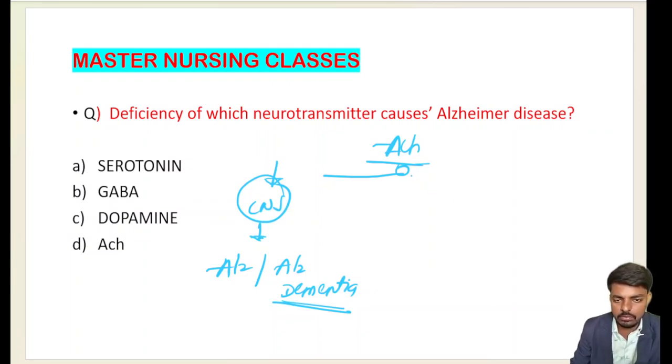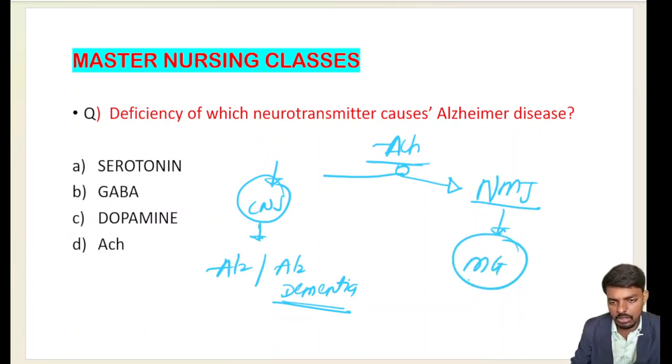Now if the acetylcholine deficiency occurs in the neuromuscular junction, we have a very important topic, myasthenia gravis. We will discuss each and every point related to it. What is myasthenic crisis? What is cholinergic crisis? What is ptosis? We will discuss all of it while studying that disease. Remember: acetylcholine deficiency in the brain or central nervous system leads to Alzheimer's disease, while in the neuromuscular junction it leads to myasthenia gravis. Very important question for your NORCET exam.